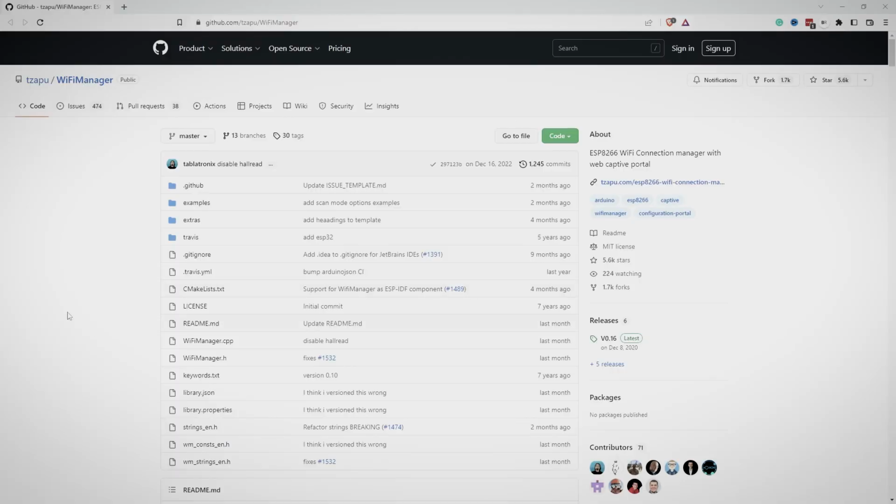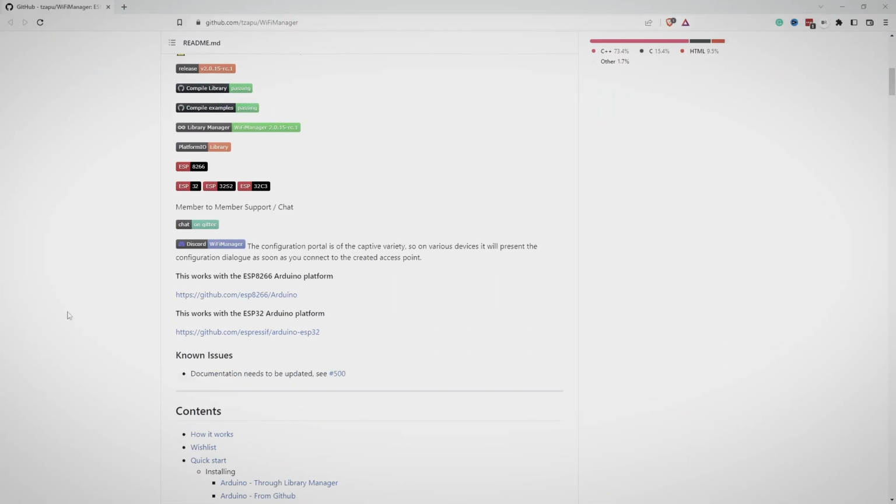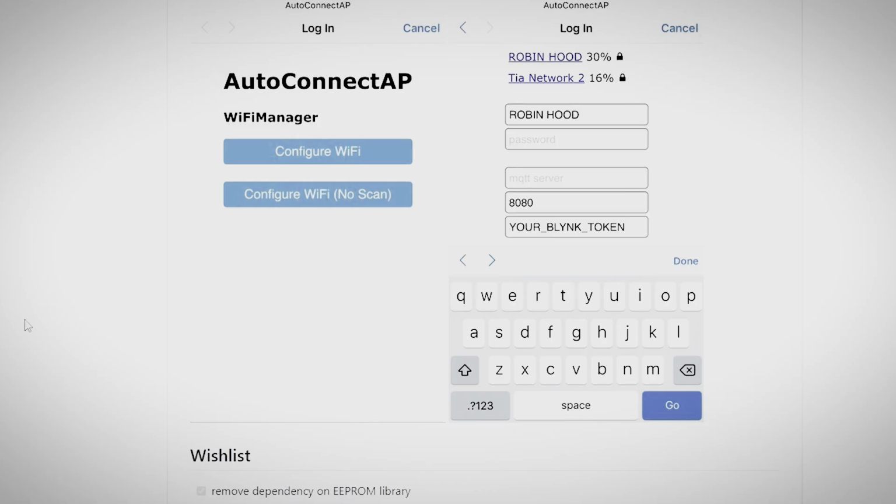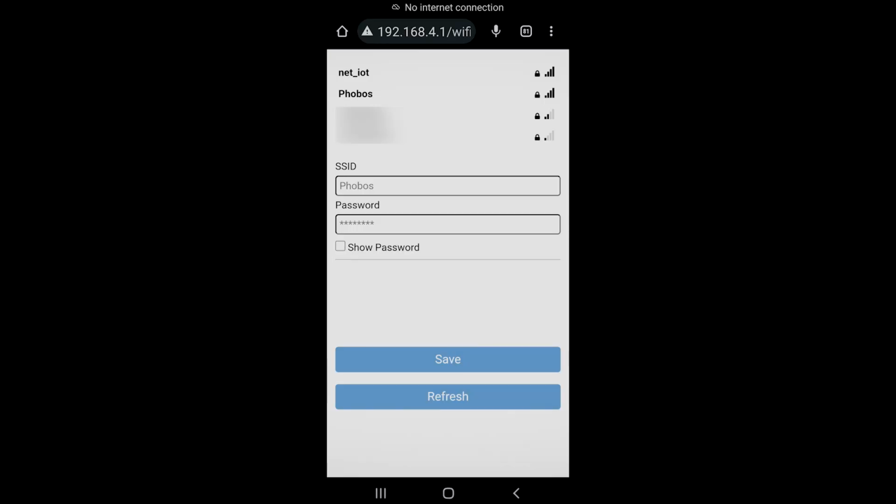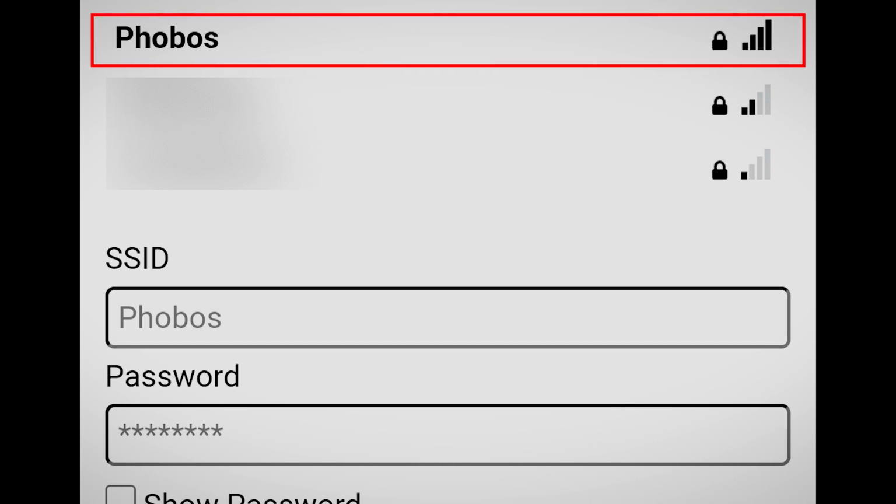After a bit of research, I found a Wi-Fi manager that enables you to program the Wi-Fi credentials on the fly using a web-based portal. I'm not going to go into the specific details of the example, but I will link to a video by Brian Locke that goes through a number of scenarios that you can use the Wi-Fi manager for. The Wi-Fi manager essentially sets us up with a portal that we can use to program our Wi-Fi credentials. It scans for wireless networks, allows you to select one and type in your password, saving the credentials of the Wi-Fi on the internal storage of the microcontroller for use when we restart the device.